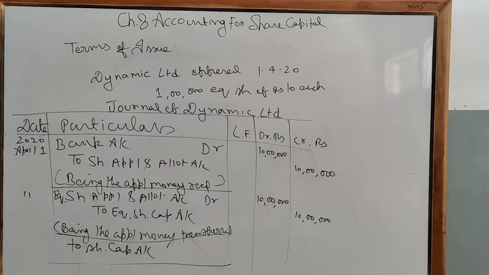Bank account debit to share application and allotment 10 lakh, being the application money received. Second, equity share application and allotment account debit to equity share capital account, being the application money transferred to share capital. Clear? This is the case when you are receiving the whole amount in one go, or in lump sum.